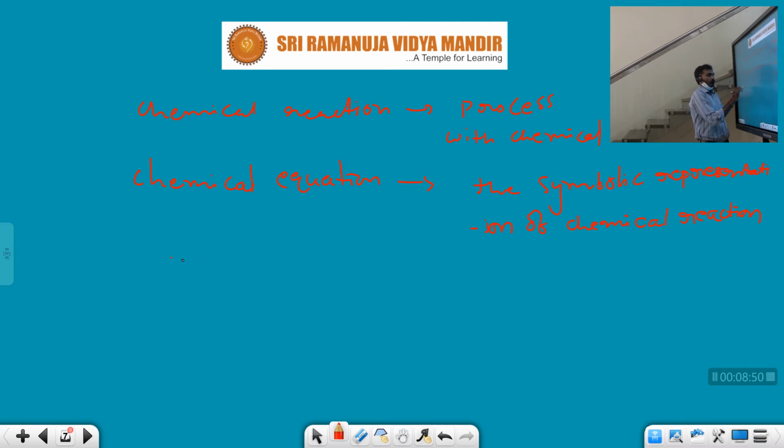For example, magnesium plus oxygen gas gives magnesium oxide. So this is in words: chemical reaction representation in words.